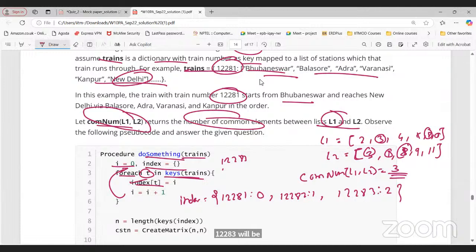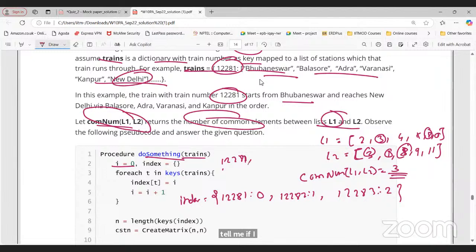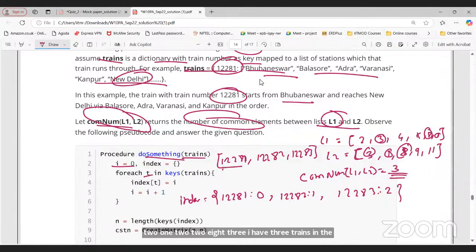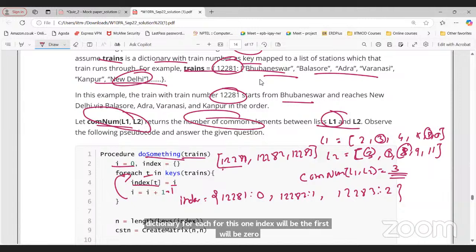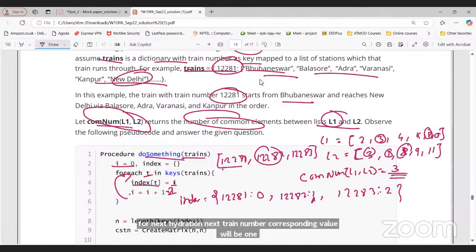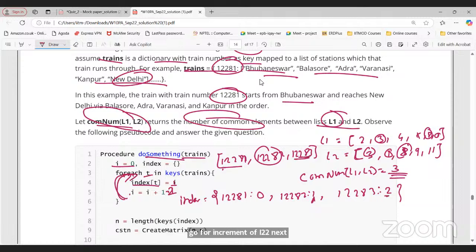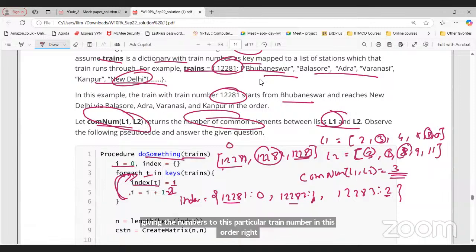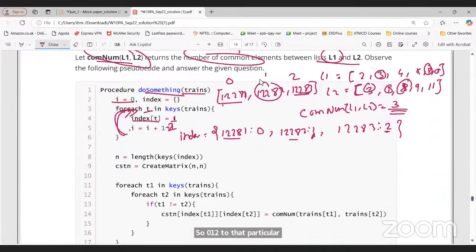The output of this particular thing? I have 3 trains in the train dictionary: 12281, 12282, 12283. For the first, the index will be 0. Increment the value of I to 1 and go for the next iteration. For the next train number, the corresponding value will be 1. Increment I to 2, and for the next iteration the corresponding train number gets 2. So we are simply giving the numbers 0, 1, 2 to the train numbers in this order. This is what the index is doing.